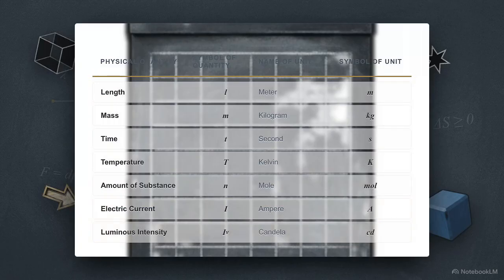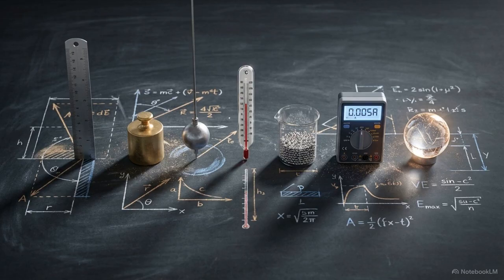The first 3 cover the mechanics of space and time: length, measured in meters; mass, measured in kilograms; and time, measured in seconds. Then we have temperature, measured in Kelvin, and the amount of a substance, measured in moles. The list is completed by electric current, measured in amperes, and luminous intensity, measured in candelas. These 7 irreducible properties are the foundational components used to construct every other concept in physics.